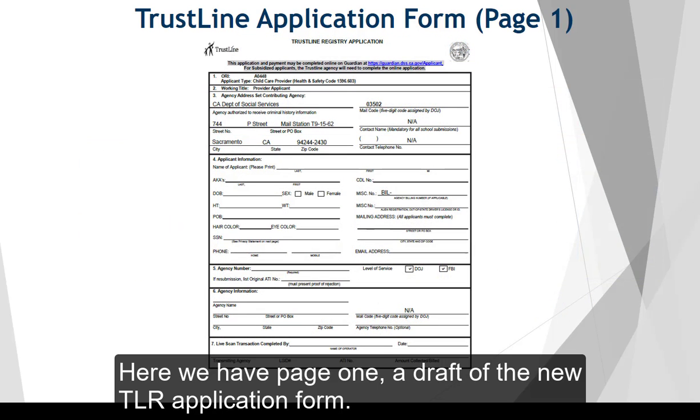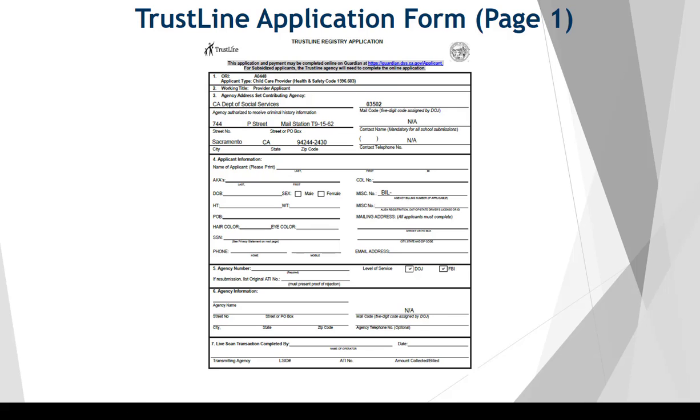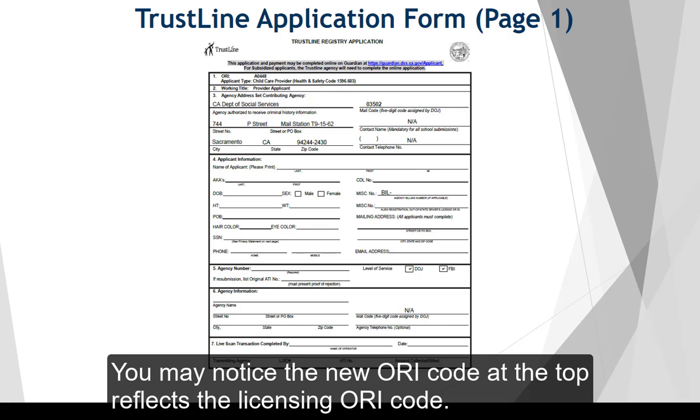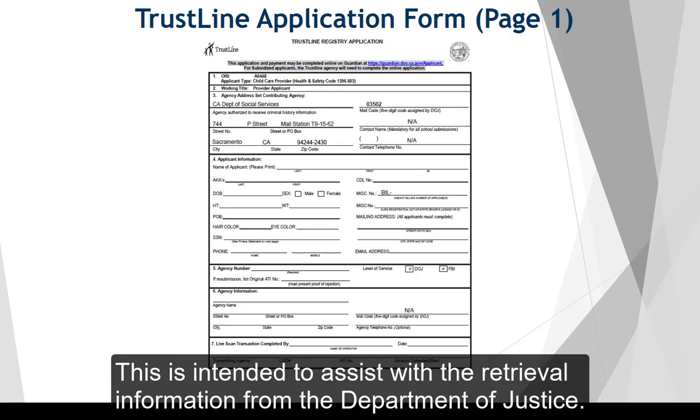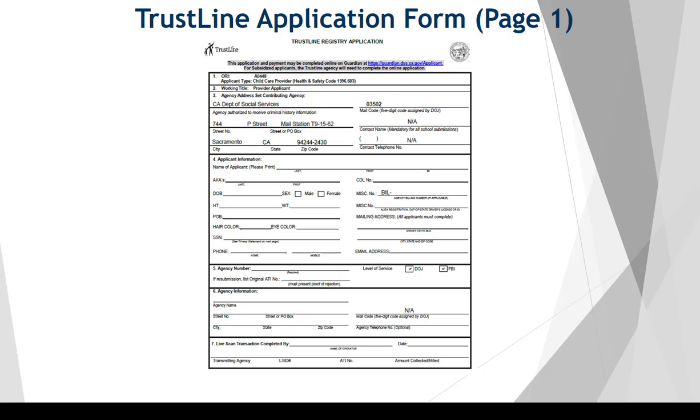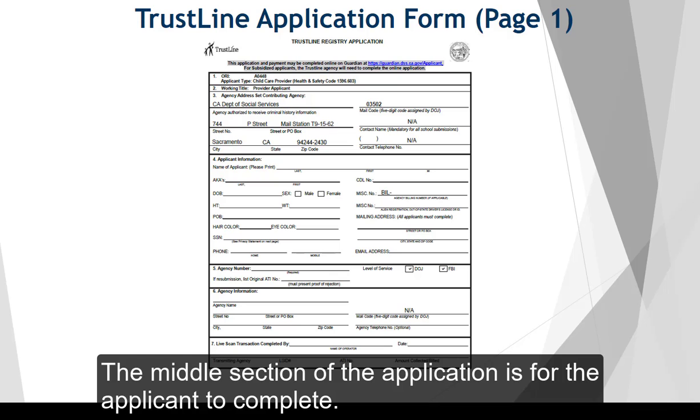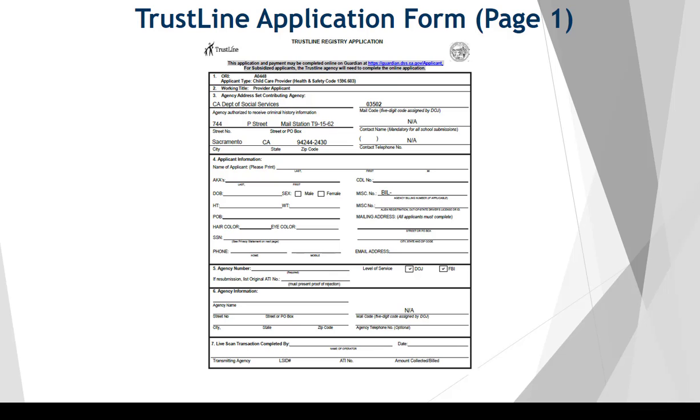Here we have page 1, a draft of the new TLR application form. You may notice the new ORI code at the top reflects the licensing ORI code. Something to note is TrustLine will no longer be utilizing the special TLR ORI codes. This is intended to assist with the retrieval of information from the Department of Justice. The middle section of the application is for the applicant to complete.